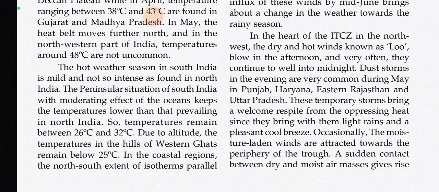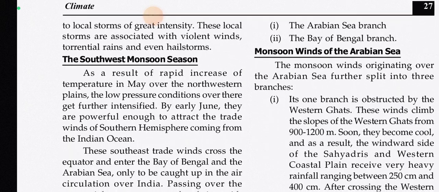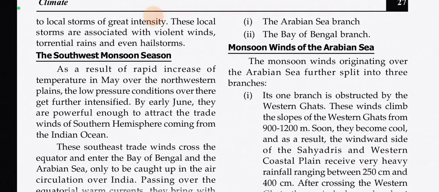Dust storms in the evening are very common during May in Punjab, Haryana, eastern Rajasthan and Uttar Pradesh. These temporary storms bring a welcome respite from the oppressing heat, since they bring with them light rains and a pleasant cool breeze. Occasionally, the moisture-laden winds are attracted towards the periphery of the trough. A sudden contact between dry and moist air masses gives rise to local storms of great intensity. These local storms are associated with violent winds, torrential rains, and even hailstorms.